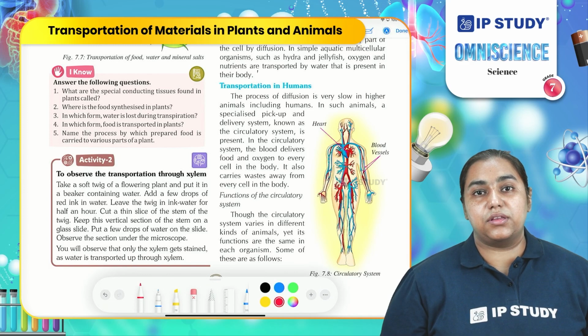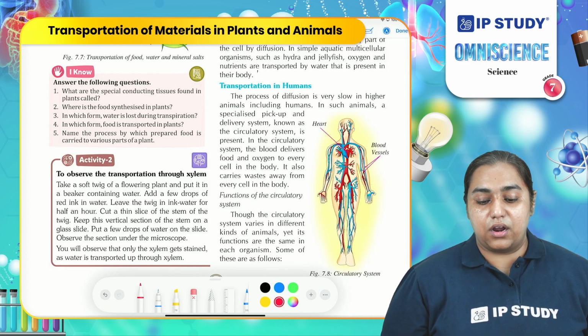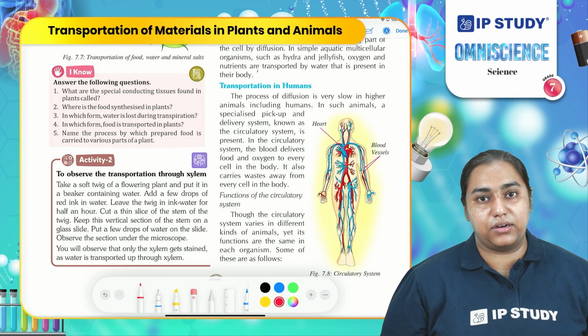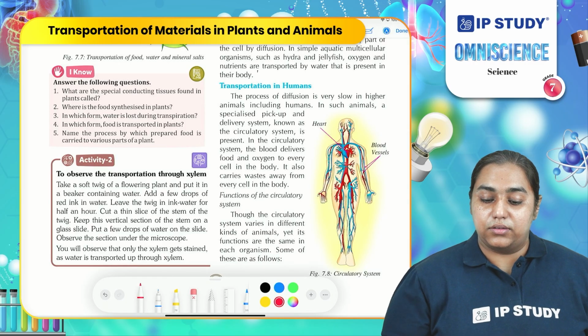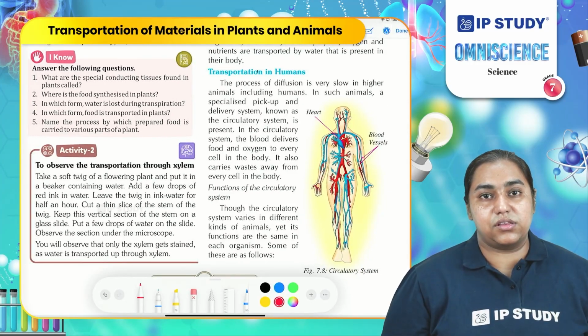Transportation in animals is far more complicated than transportation in plants. Here, a circulatory system is present which helps in the transportation of oxygen and other nutrients from one part of the body to another part. This circulatory system consists of the heart, blood vessels and blood.